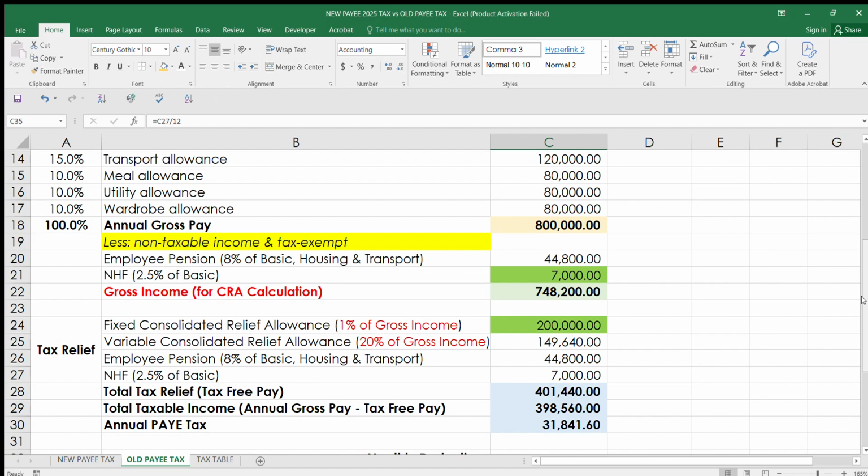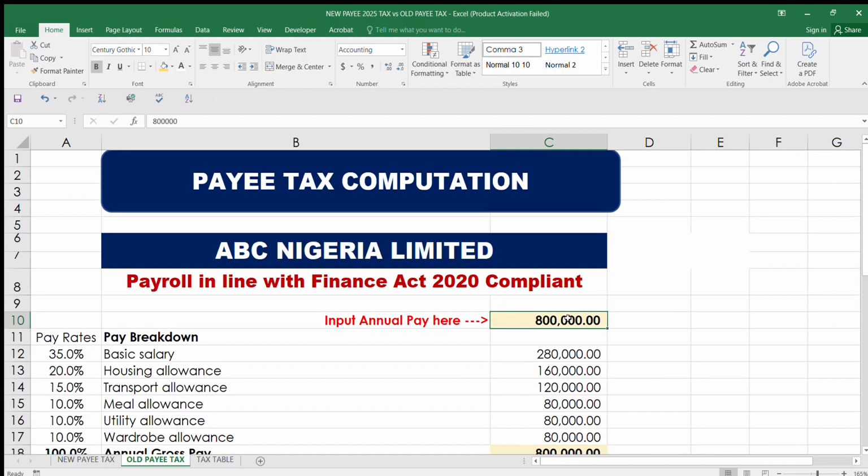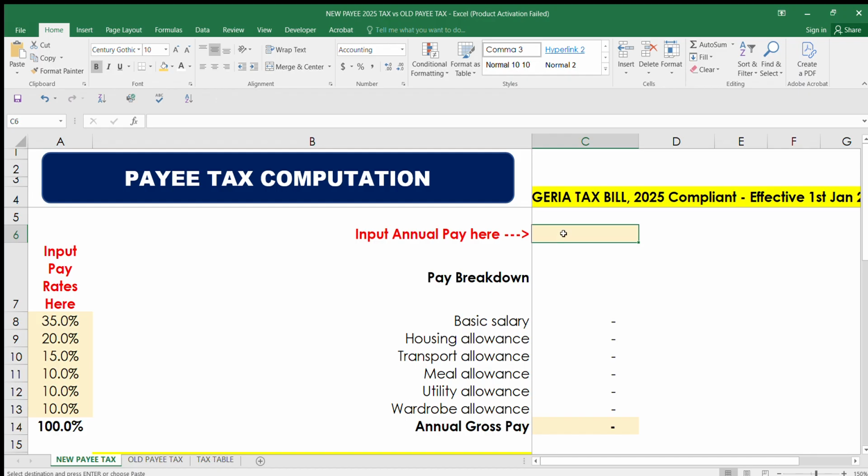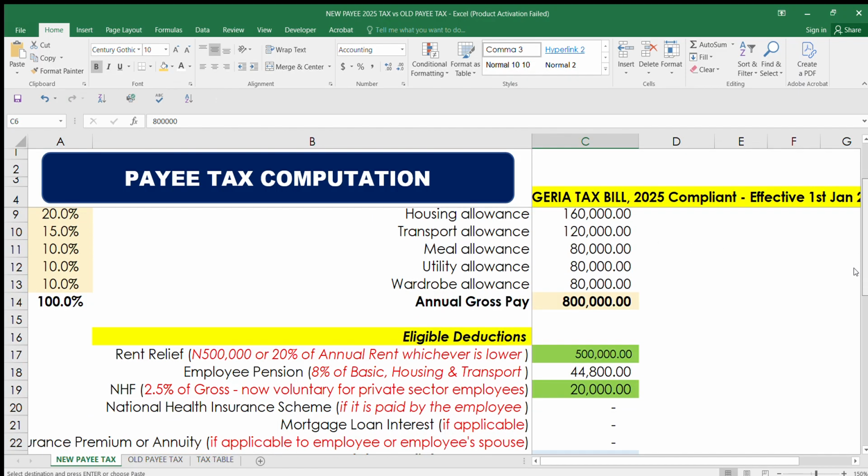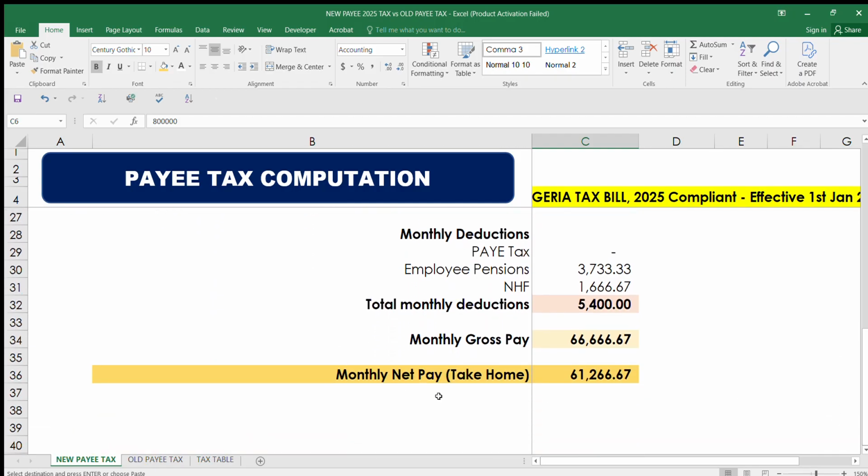Remember, we enter the minimum of 800,000 here. Let me press Control C to copy and put it on the new template, which is this. You can see the effect. This is the gross pay, and this is the monthly take home.